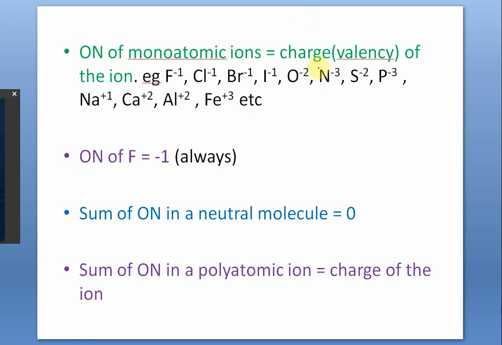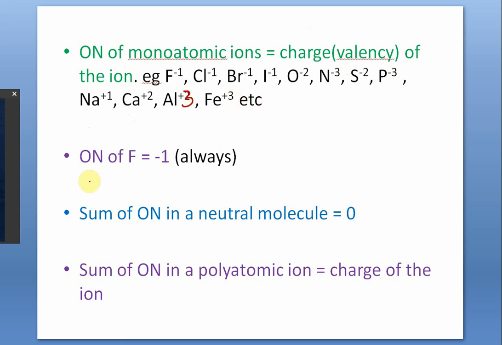And oxide ion -2, nitride -3, sulfide -2, phosphide -3. In the case of metal ions, it is sodium +1, calcium +2, aluminum +3, ferric +3, and so on, right?